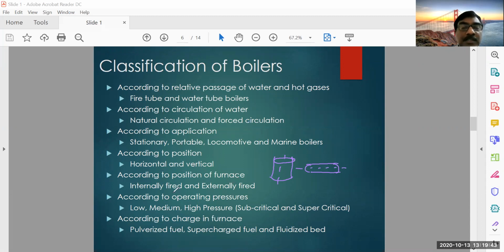And according to the furnace, whether it is internally fired or externally fired. Internally fired means within the boiler only the furnace will be there; it is an integral part of the boiler. External means it is external. Somewhere here the fuel is burning, and the heat will be supplied through some passages, some fire tubes or whatever. So this is external fire.